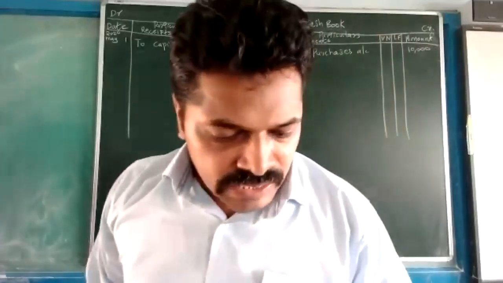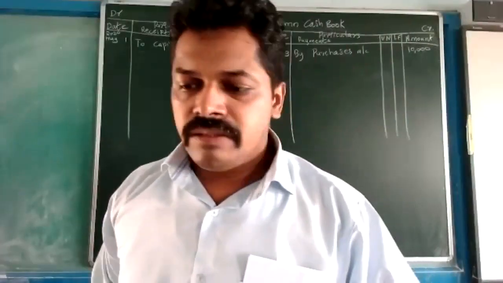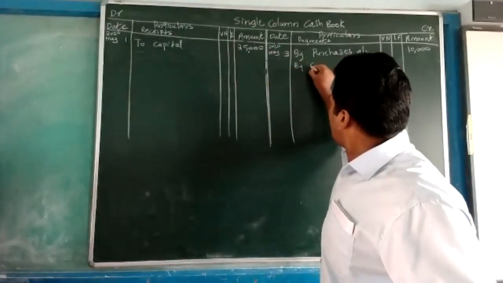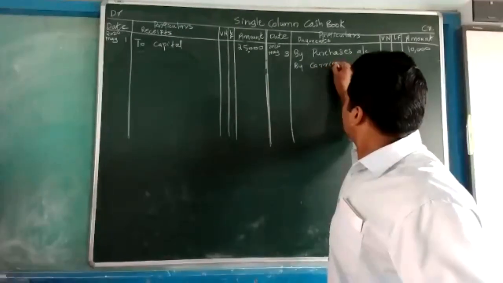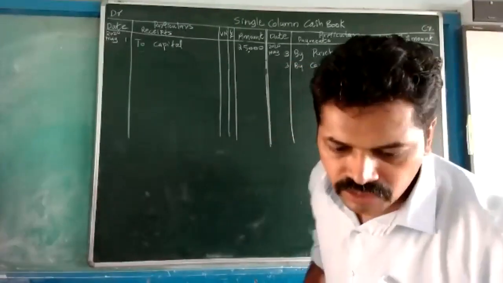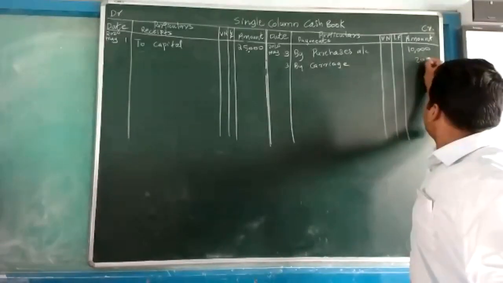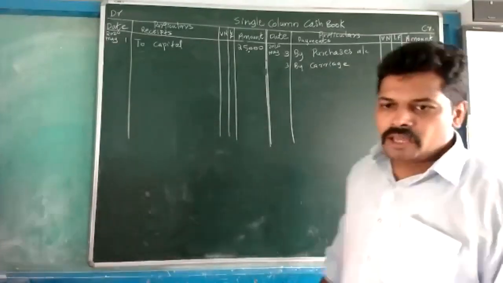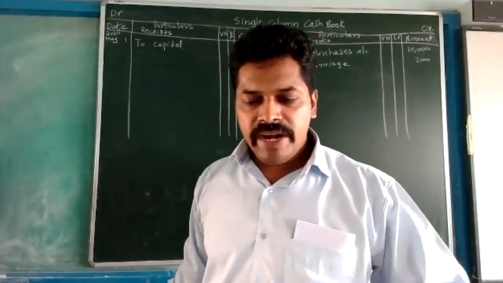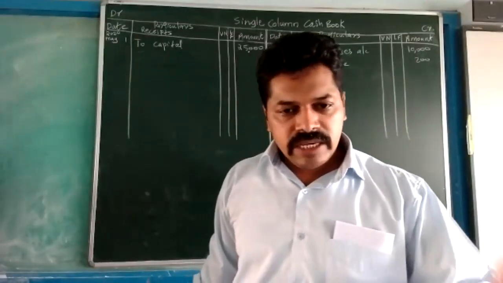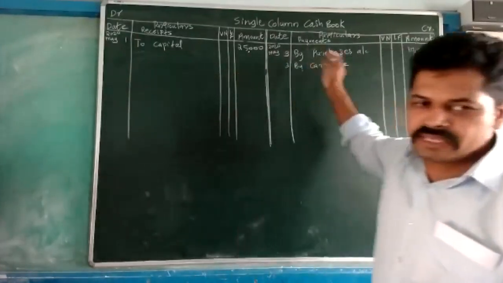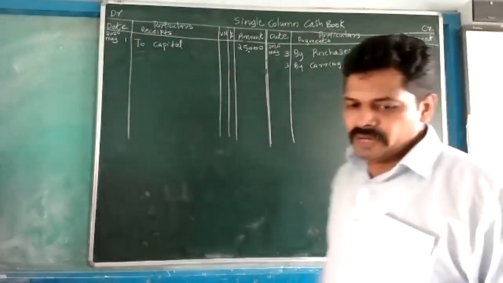Then the next transaction, paid carriage. It is a payment. So here, 'By carriage'. The date will be the same. The amount is 200. Now this is simple, you can complete all of this. After reading the transaction, if cash is being received, take this side, and if cash is paid, take this side. This is very easy.